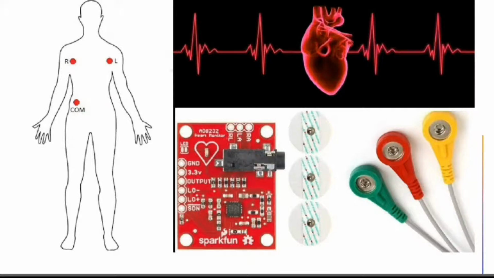As it is a very small amount of current, the ECG sensor amplifies this current and records it on paper as a wavy line. This recorded data is then fetched to Firebase. So this is how we can take the data from the ECG sensor.